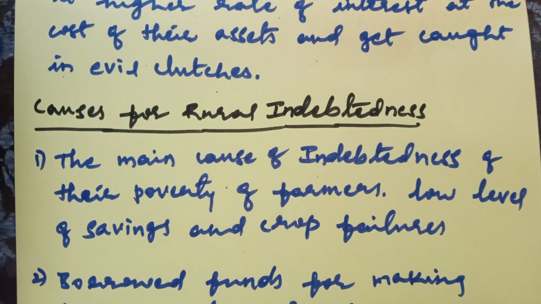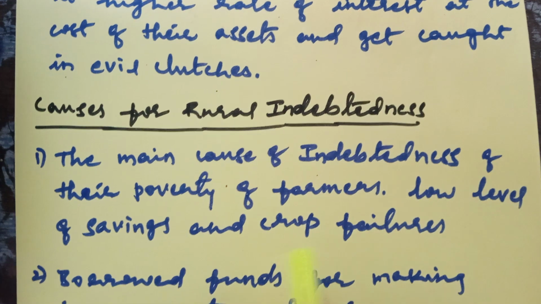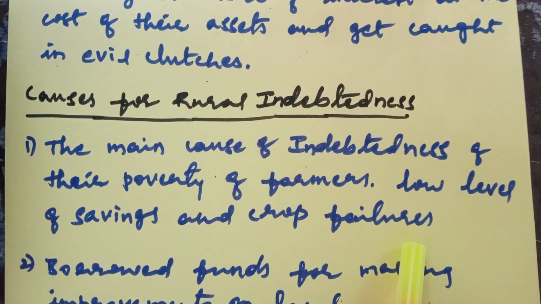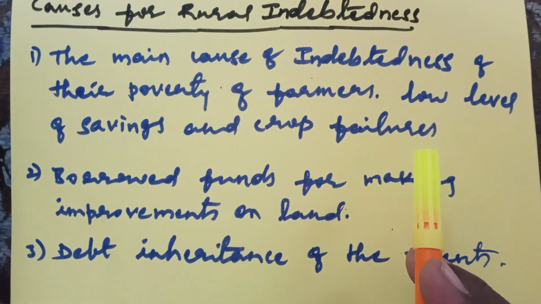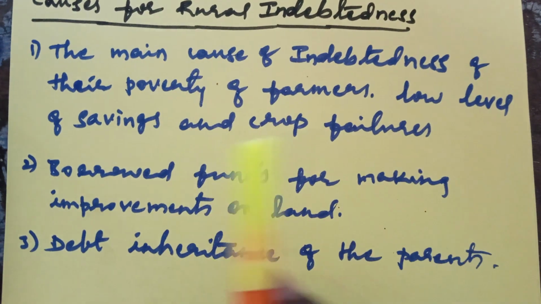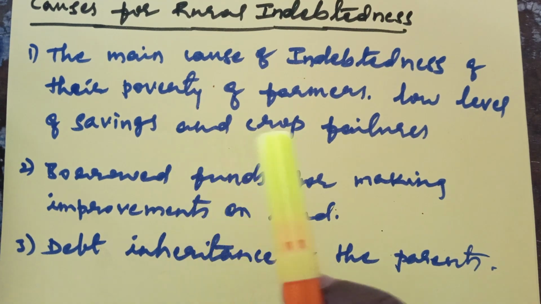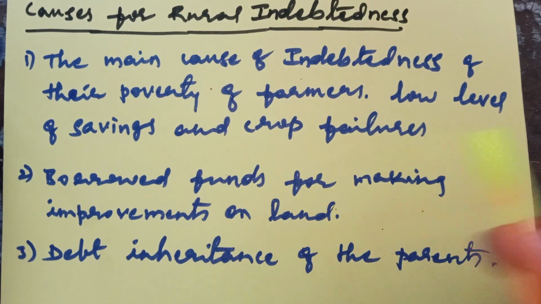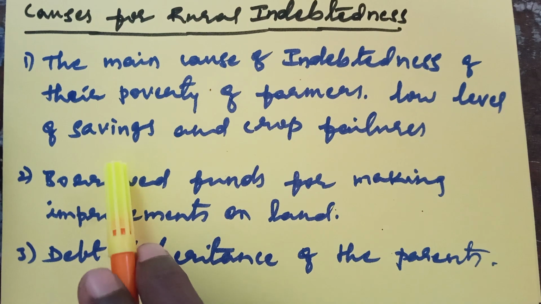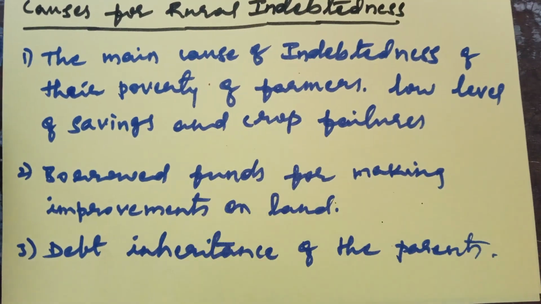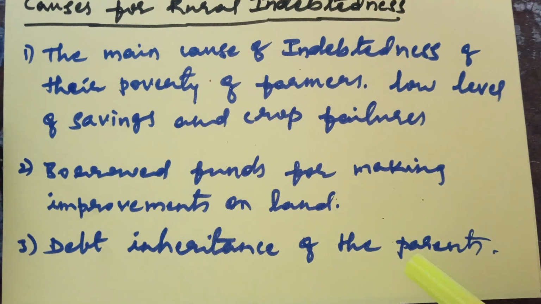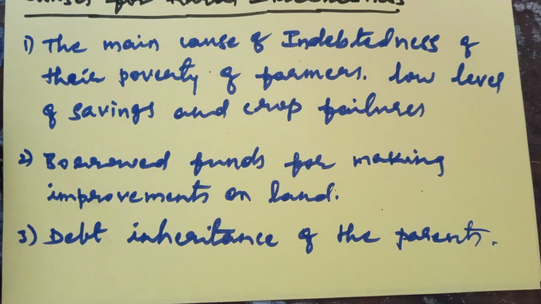The farmers borrow due to the low level of savings, and second, crop failures. The farmers do not have high capital, the production will be less, and if the crops fail, automatically their savings will be low. Due to these two reasons, the farmers will definitely borrow the money from the money lenders. This is the first cause.